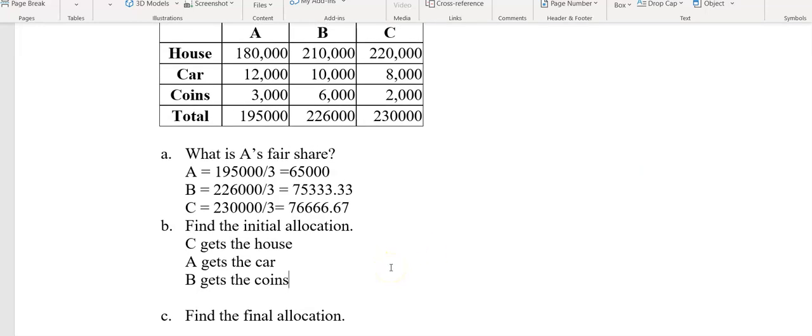All right, so let's see what we've got now. C gets the house. The house is worth $220,000 to C, and C's fair share is only $76,666.67. So C got too much. So let's take our $220,000 that the house was worth to C, and let's subtract off C's fair share.